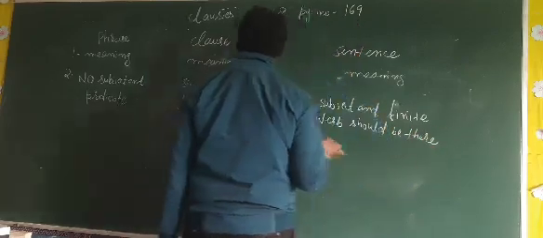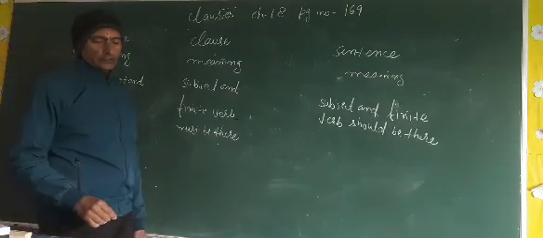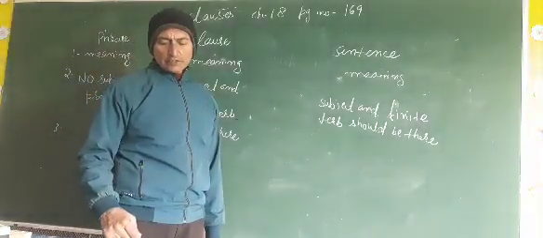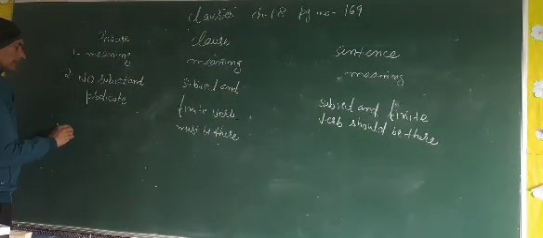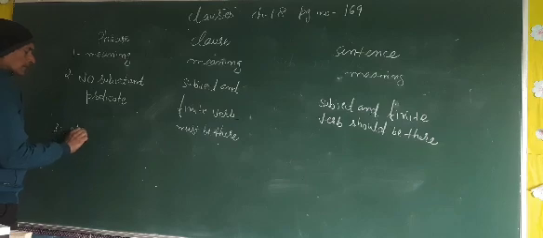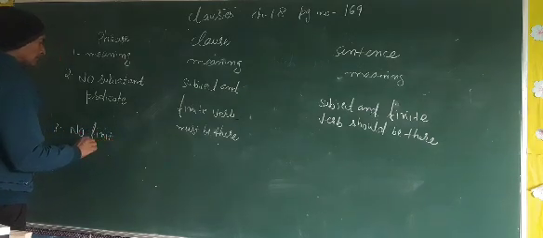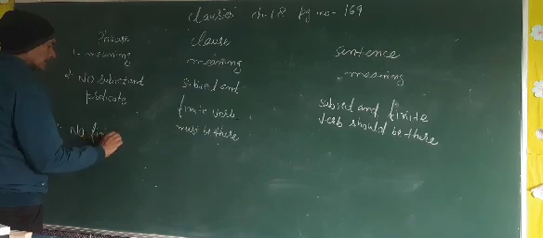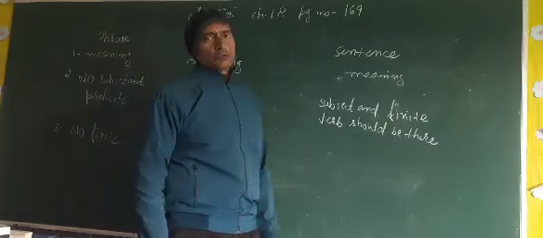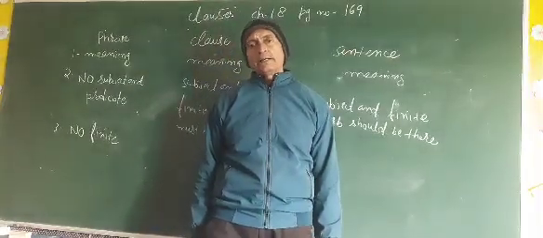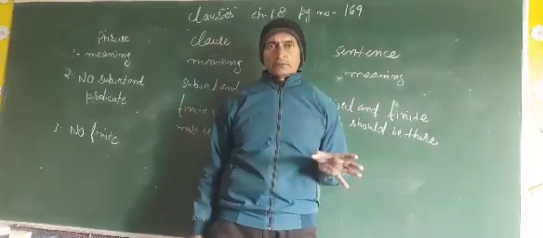Okay. Now next point. What is the third point about phrase? It has no finite verb. We can see that a phrase has no finite verb. Okay, my dear students, do you understand what a finite verb is? I told you several times in the classroom. Finite verbs are those verbs which change according to the number and person, and which show tense.